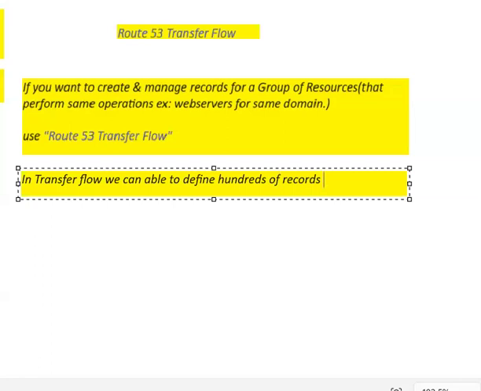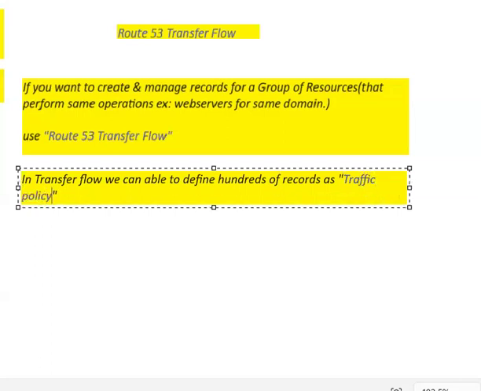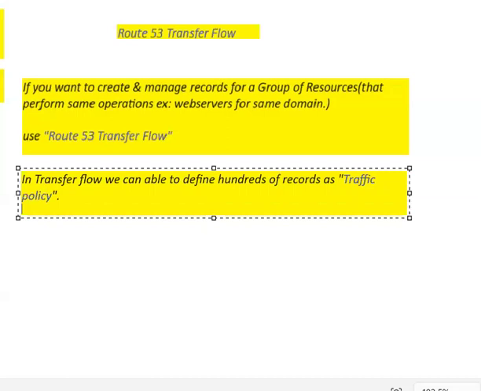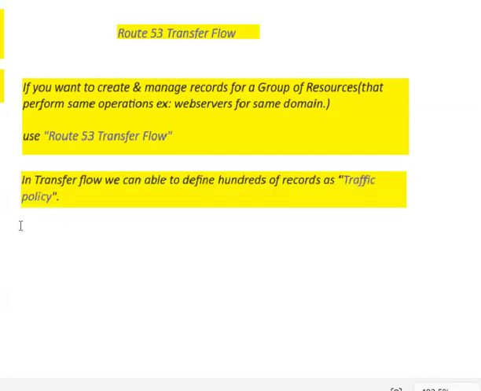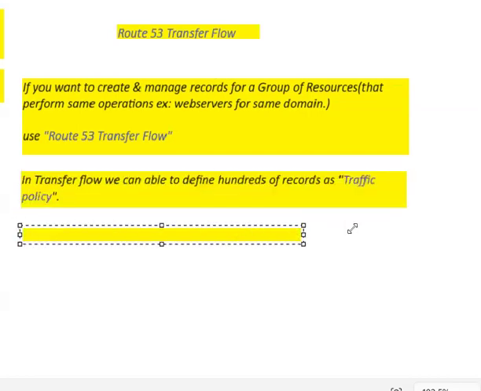How can we define these hundreds of records? Remember the word: traffic policy. By using the traffic policy, you can define hundreds of records in this Route 53 traffic flow, right? We can create and see them. So where do we create this traffic policy and where do we see it?